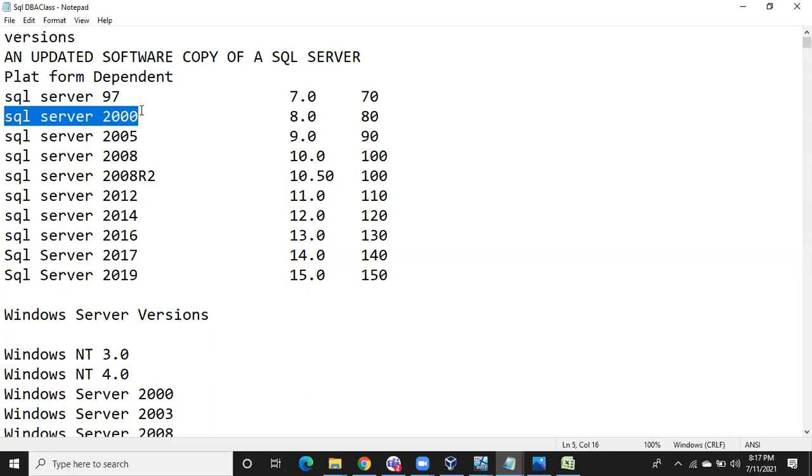Microsoft invented that logic, and it prepared to make things simpler by inventing the graphical user interface in Windows as well as in the database also. So then, in the year 2000, Microsoft released one more version, SQL Server 2000. Forget about these numbers. I'll explain what these numbers are. Again, these are the build numbers. How it is going to be useful, I'll tell you. As of now, don't worry about these numbers, I'll tell you later.